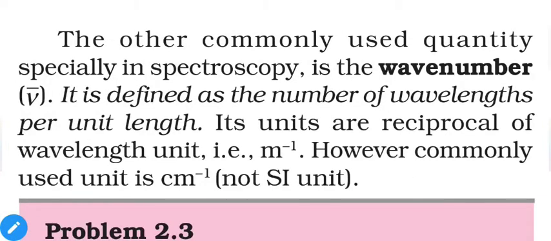Another commonly used quantity, especially in spectroscopy, is the wave number ν bar. Spectroscopy is a branch of chemistry which deals with light or electromagnetic radiation, or spectra, that means a series of different types of wavelengths. The wave number is defined as the number of wavelengths per unit length. Its unit is the reciprocal of the wavelength unit, that is meter inverse. However, the commonly used unit is centimeter inverse, not the SI unit, because wavelengths are very small.